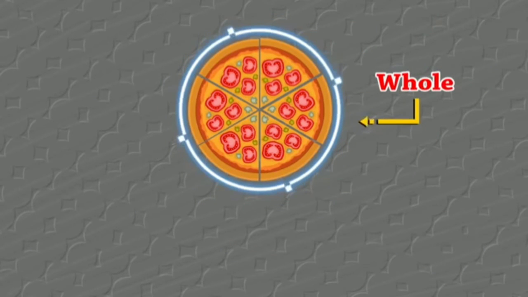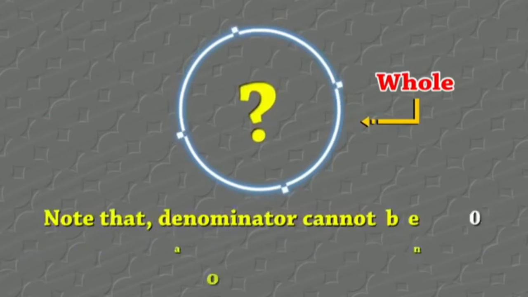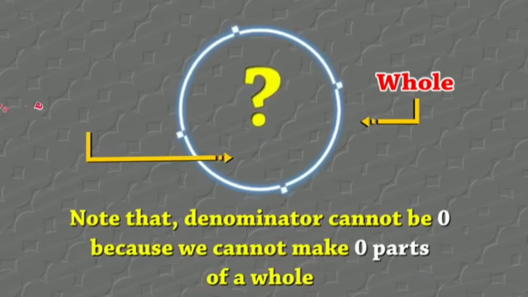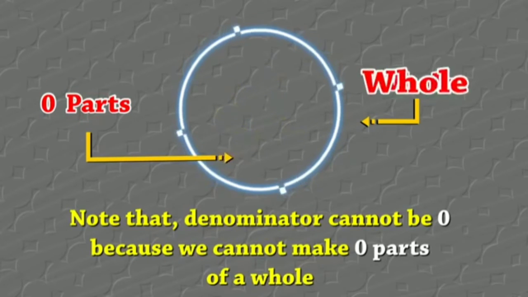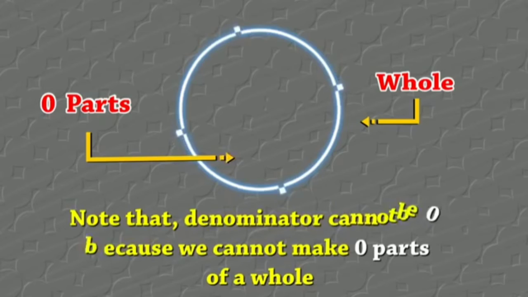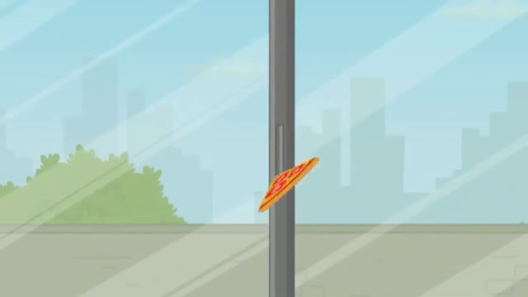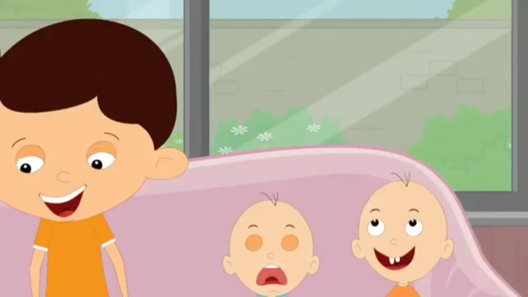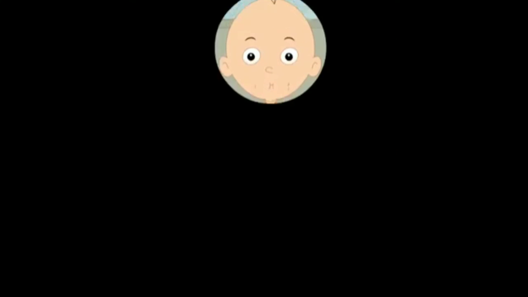Next, again we know this pizza is a whole, and 6 parts have gone out. If there is nothing there, how can we write it? Note that the denominator cannot be 0, because we cannot make 0 parts of a whole. If there is something, we can divide it equally. When there is nothing, how can we divide? So the denominator must not be 0.